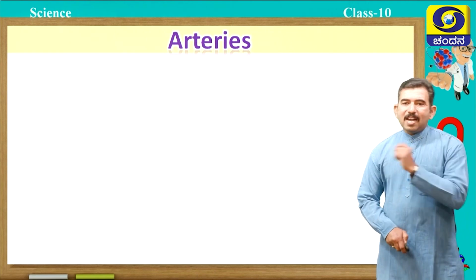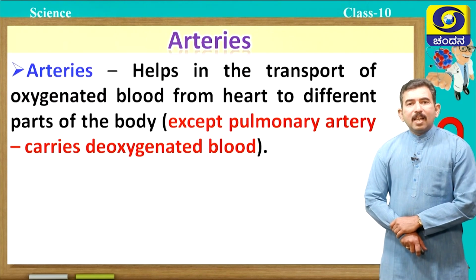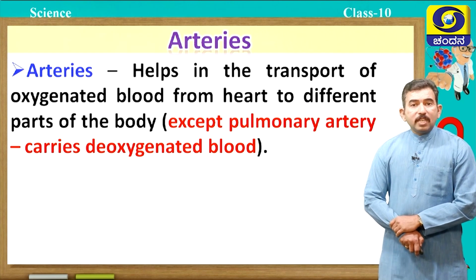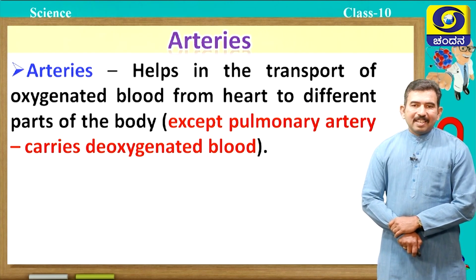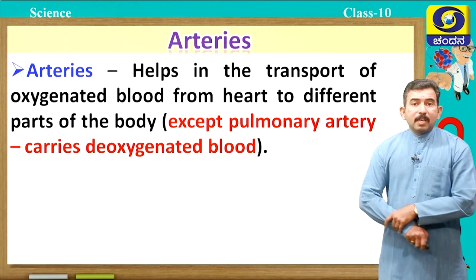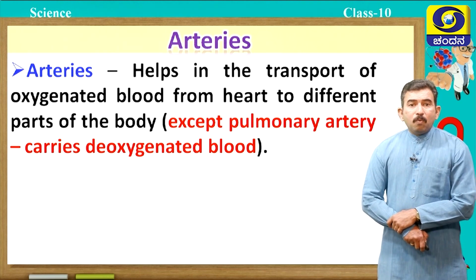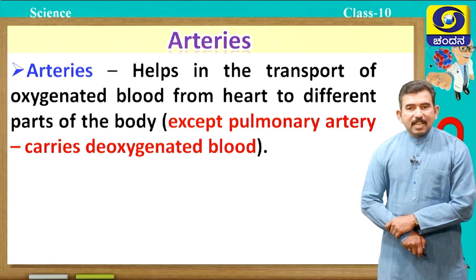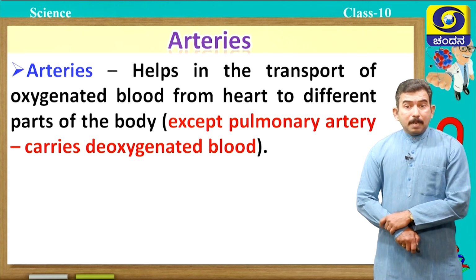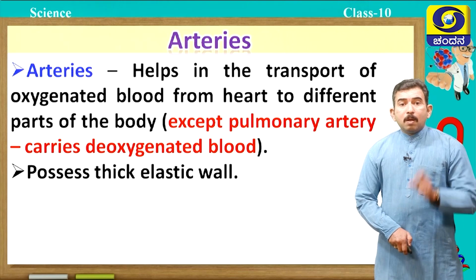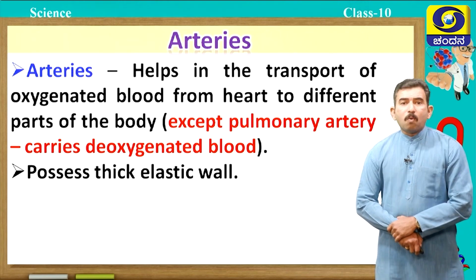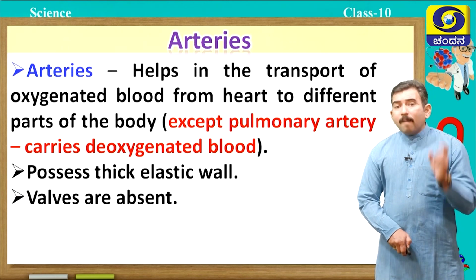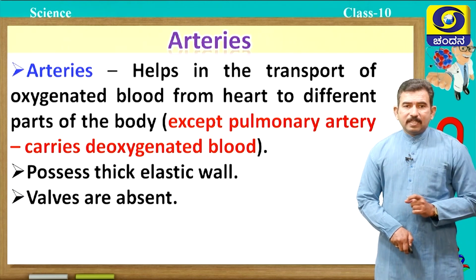First one, arteries. Arteries help in the transport of oxygenated blood from heart to different parts of the body. The only exception is pulmonary artery, which carries deoxygenated blood. And remember one more thing, these arteries possess a very thick elastic wall, and valves are absent in arteries.